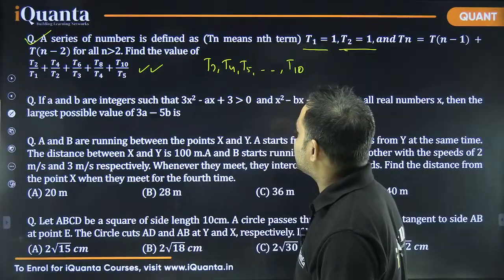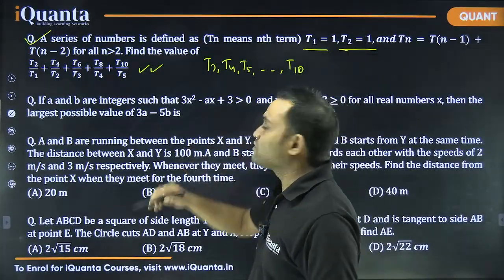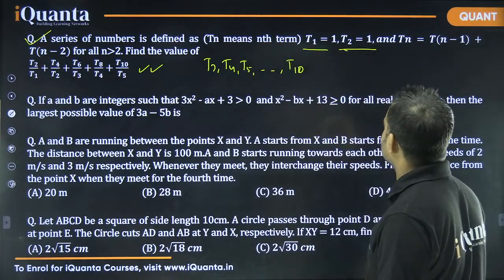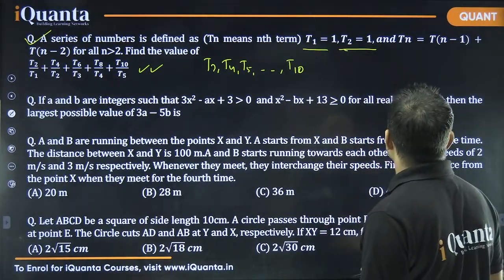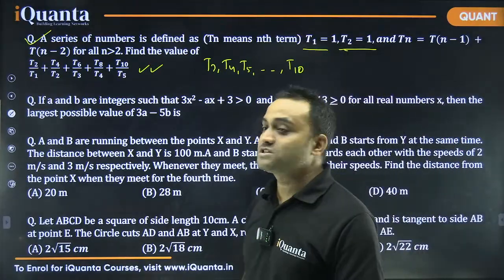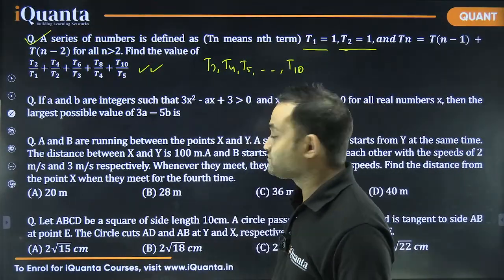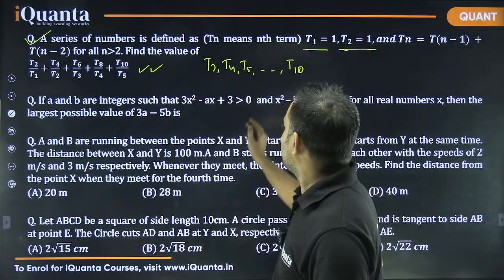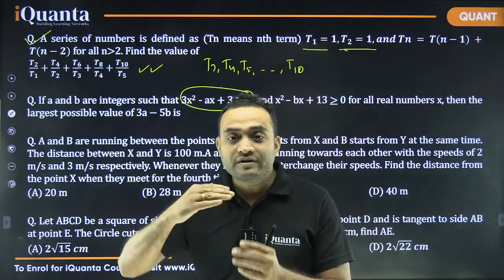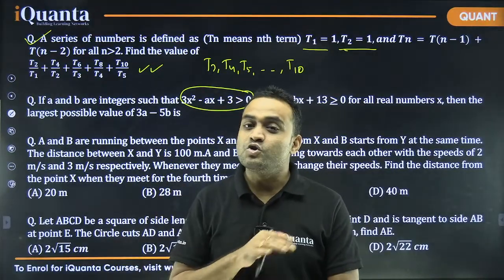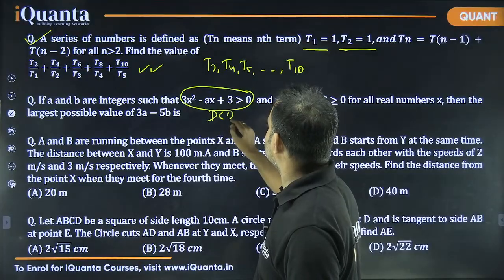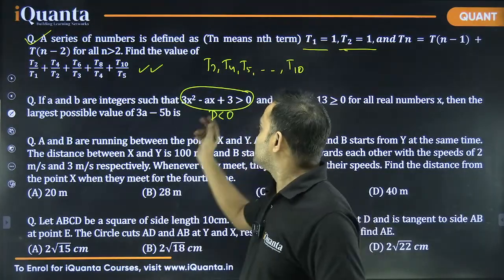If a and b are integers such that 3x square minus ax plus 3 is greater than 0, and x square minus bx plus 13 is greater than or equal to 0 for all real numbers x, then find the largest possible value of 3a minus 5b. Once again, if this quadratic expression is greater than 0, it's always above the x-axis, meaning no real roots, so the discriminant will be less than 0. From there you get the range for a.